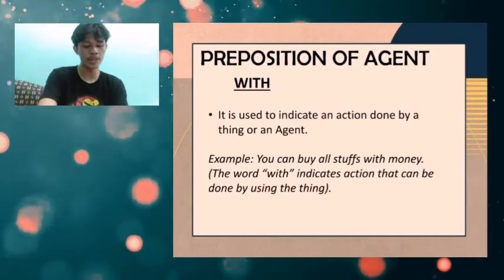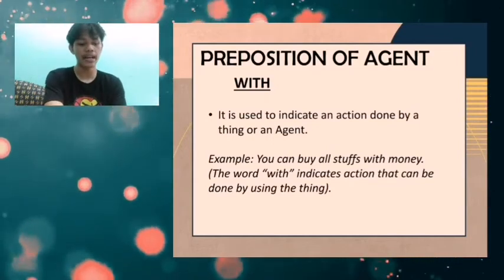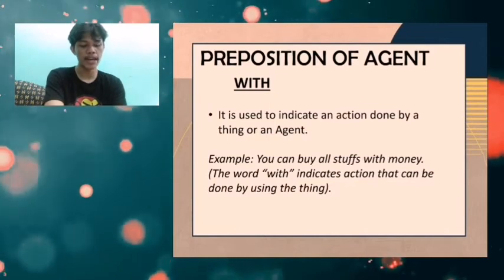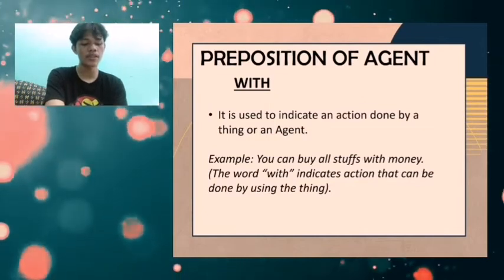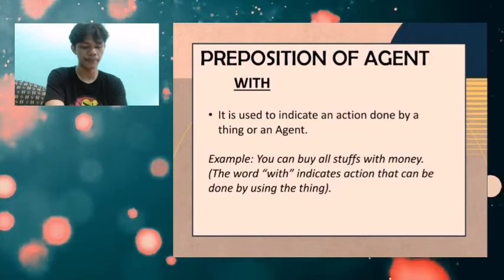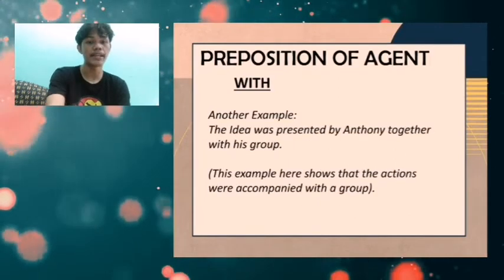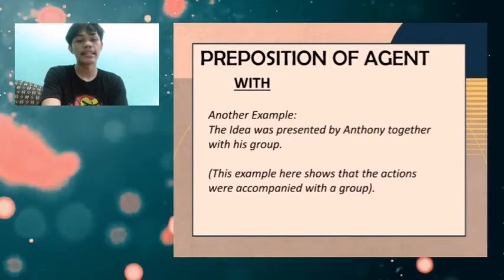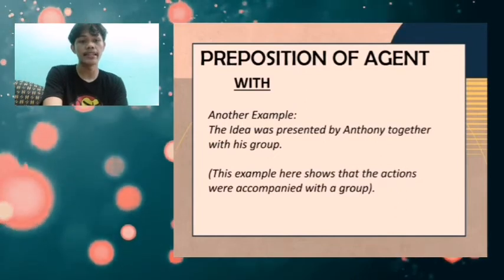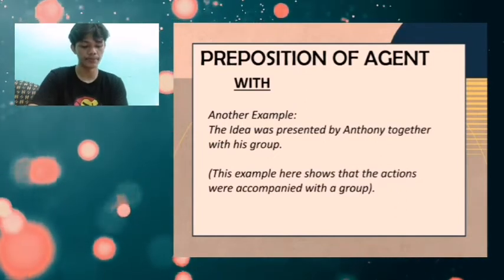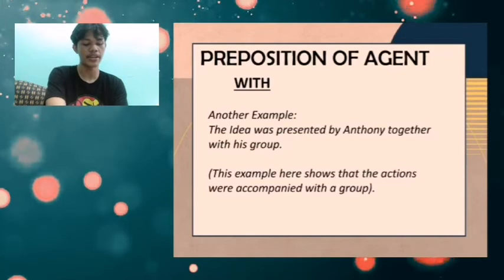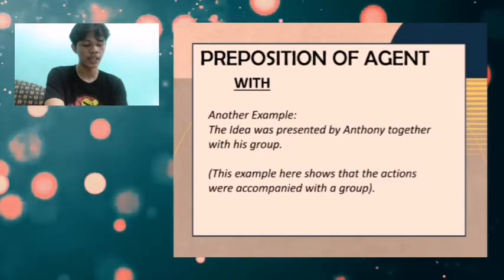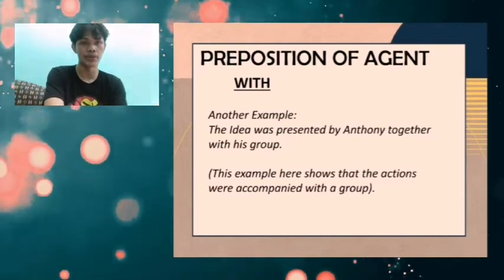The word with here shows the action, which is buying all stuff with the use of a thing, which is the money. And the last example here, the idea was presented by Anthony together with his group. This example shows that the action was accompanied by a group.